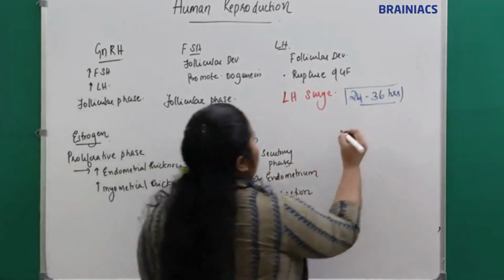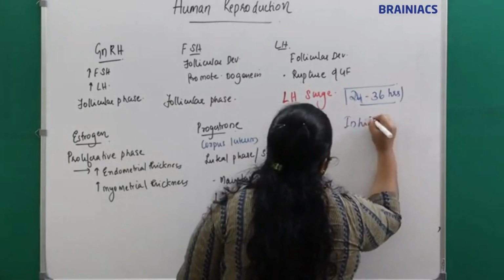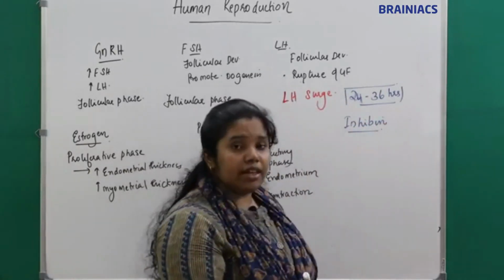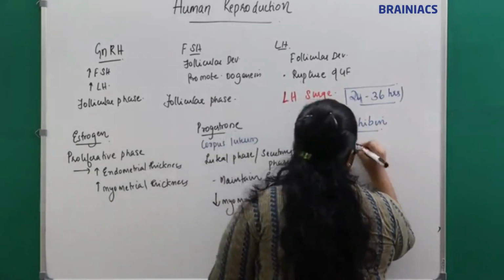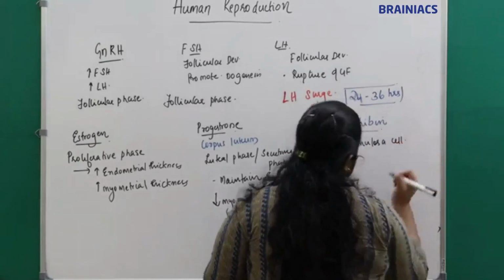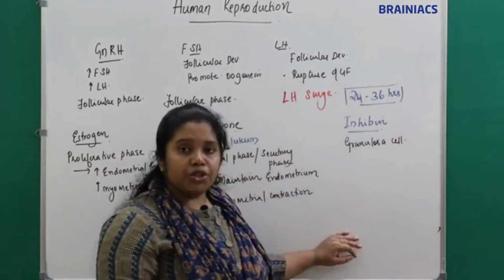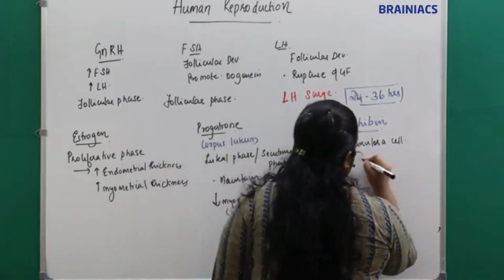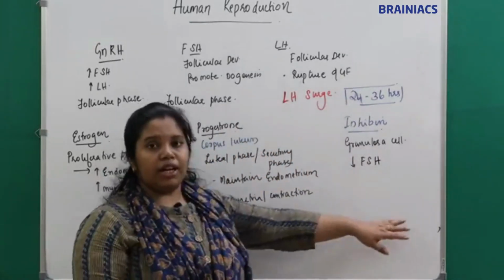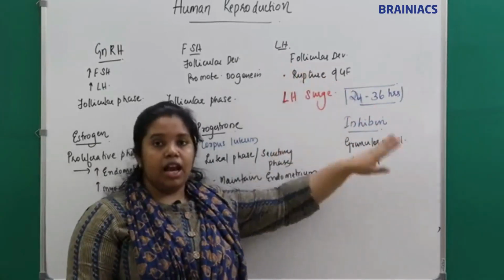We have one more hormone, that is inhibin. From where is inhibin secreted? It is from the granulosa cells of the follicle. And what is the function of inhibin? It will decrease FSH, right? It gives feedback inhibition to decrease FSH.